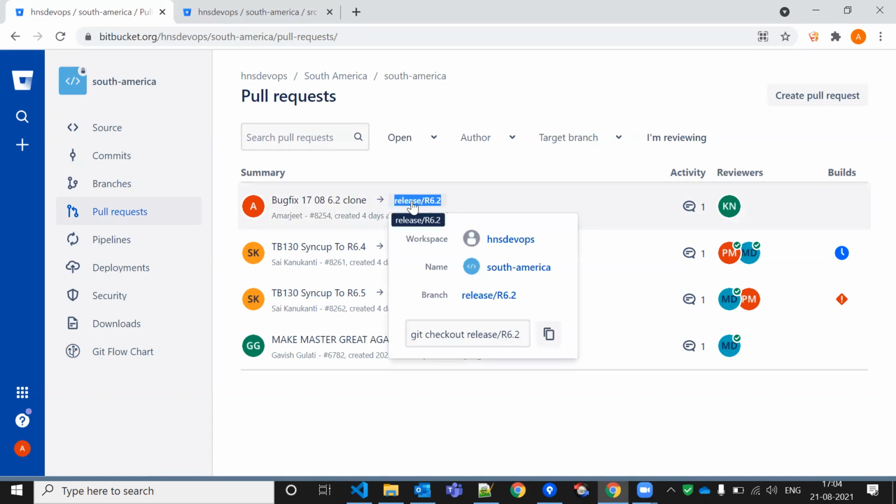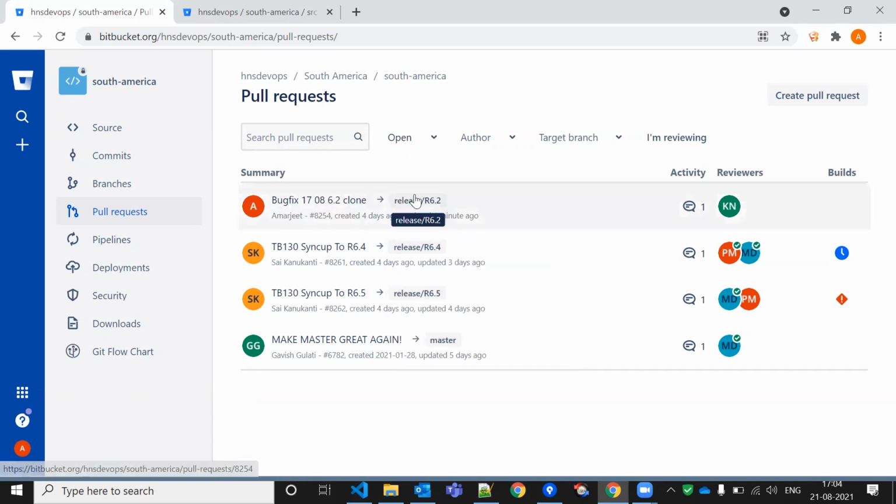Okay, so you took a clone from 6.2 to this one. So now we are sending data from the clone to this branch. After that, I have to create a pull request. After that, it will show the coding difference between this branch and this branch. After showing the difference, you can easily deploy.